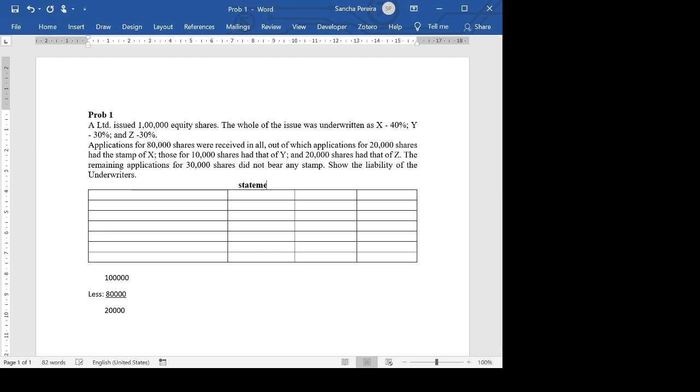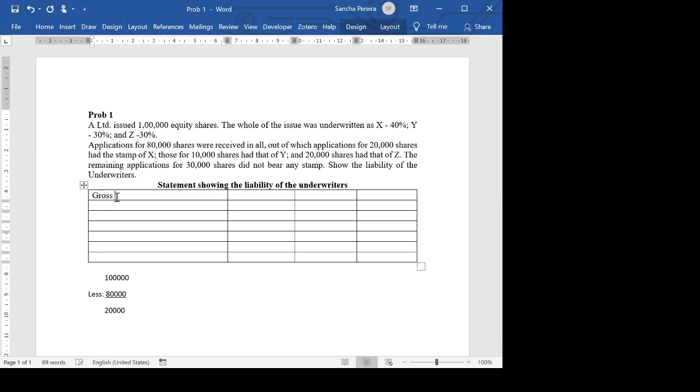So we prepare something called the statement showing the liability of the underwriters. What's the meaning of this? Liability of the underwriters is how much each underwriter has to take up. That's what we are going to do. So we have to see how this 20,000 is going to be divided. So we have columns called gross liability, and then we have X, Y, and Z.